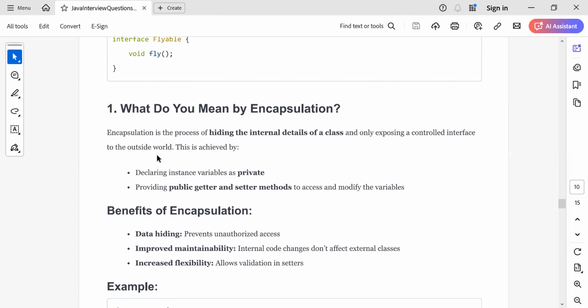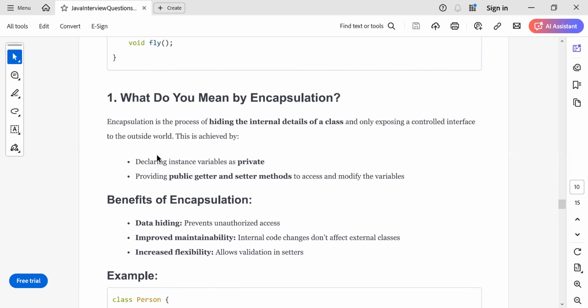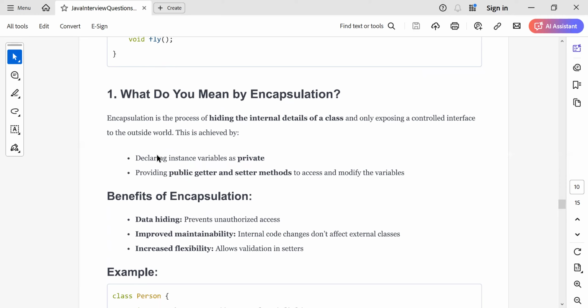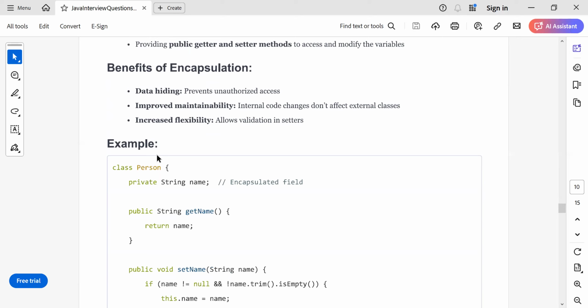What is the meaning of encapsulation in Java? Encapsulation is a process of hiding the internal details of the class and only exposing a controlled interface to the outside world. This is achieved by declaring the instance variables as private.